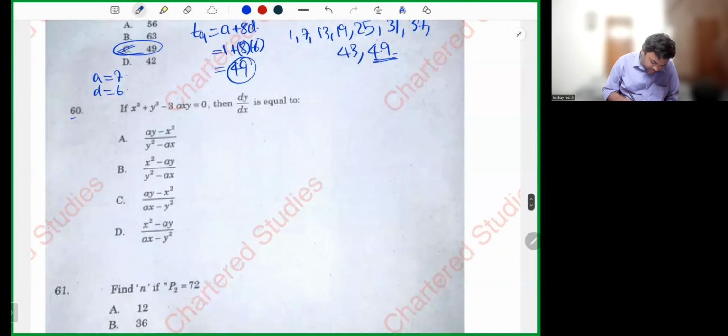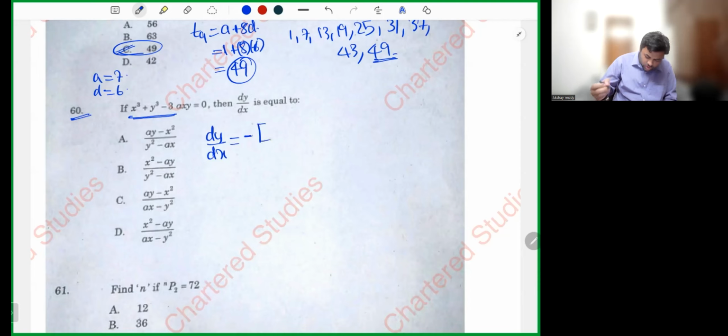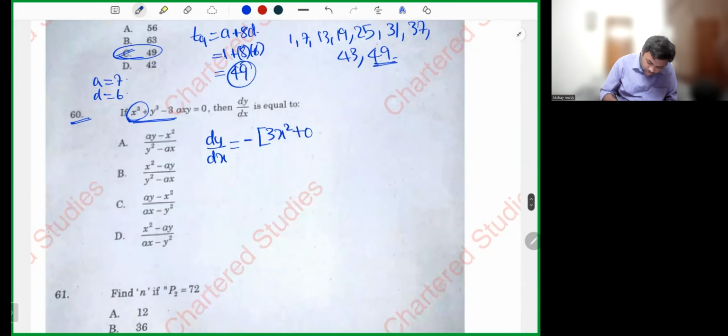Next question number 60. If you see, this is an implicit differentiation, x and y together. So how will you do it? dy by dx is equal to minus differentiation of f with respect to x, assuming y as constant, divided by differentiation with respect to y. What is differentiation of x cube? 3x square. y cube, 0. 3axy: a is constant, y is constant, x differentiation is 1, so 3ay.